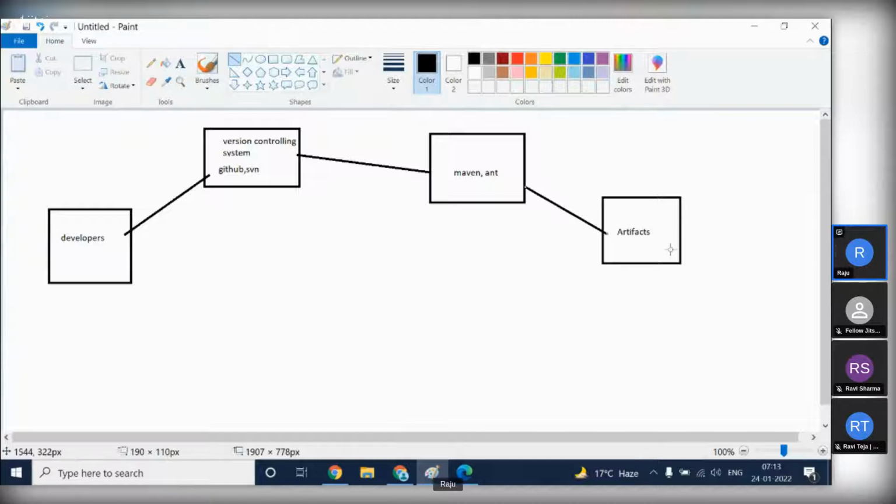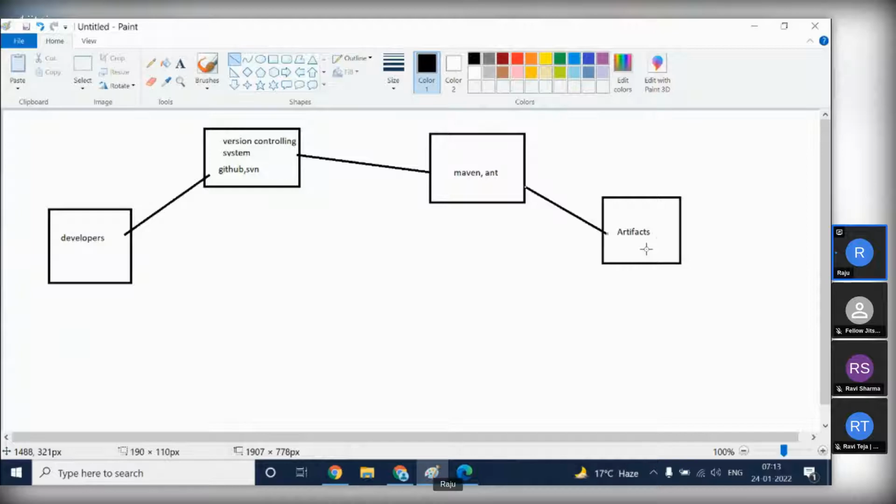So these artifacts we can now install and use our application whose source code was developed, right? The source code will be converted into artifacts. These artifacts are nothing but installable files we can install now and use our application which is developed by developers. So once the artifact is created, fine.